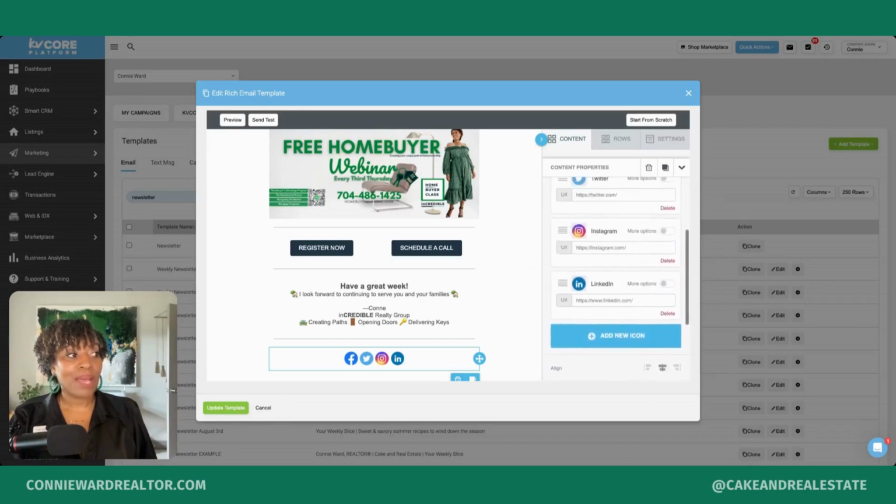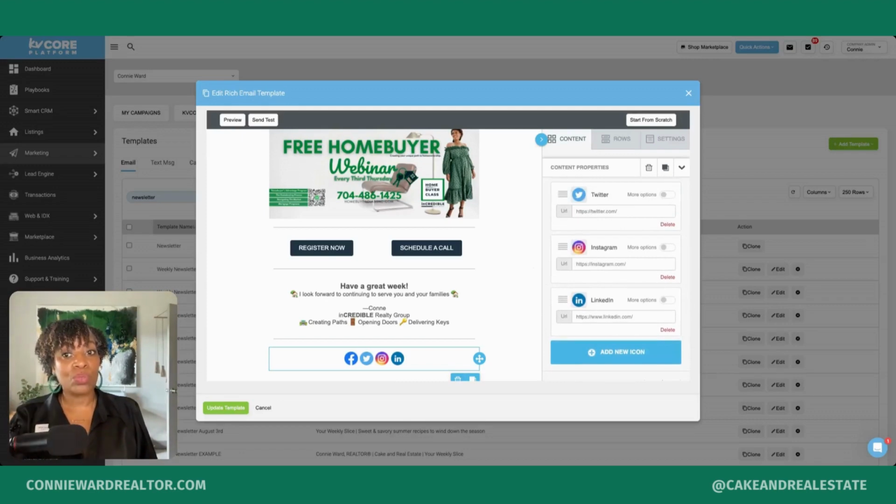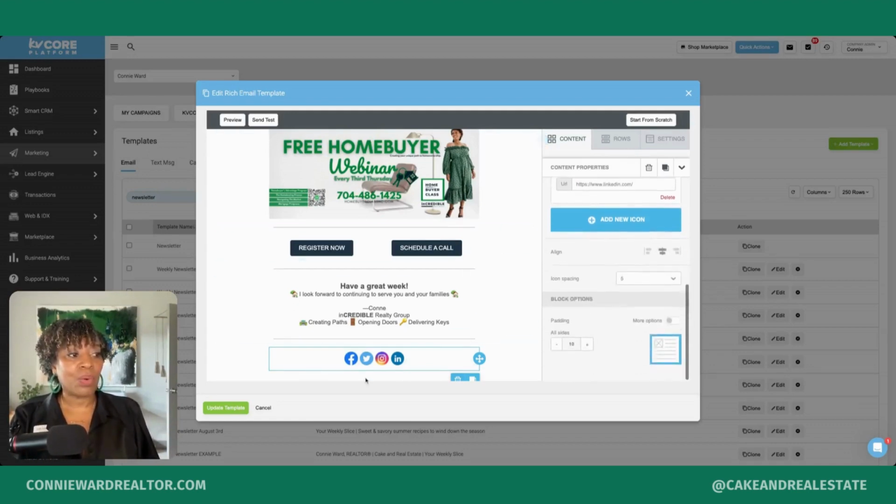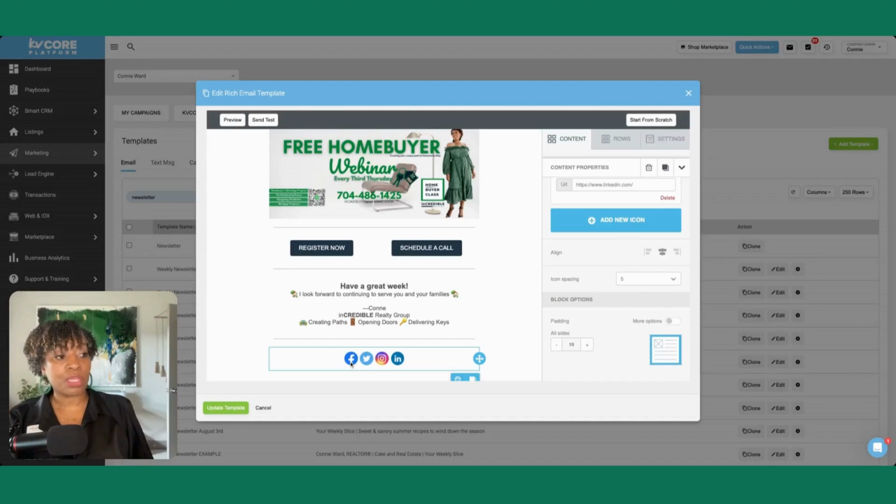So once again, it's best to go to your browser and copy and paste the URLs. If for some reason you don't have two monitors and you can't open it on another screen, you just open up a new tab in your window on your laptop or on your desktop, and then you just copy and paste each one at a time. And it will make these hyperlinks so that when you send out the newsletter, someone can click on the social media buttons and it'll take them to your social media page.